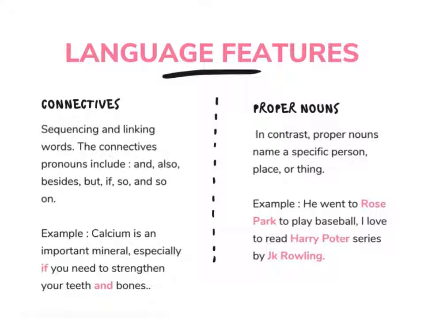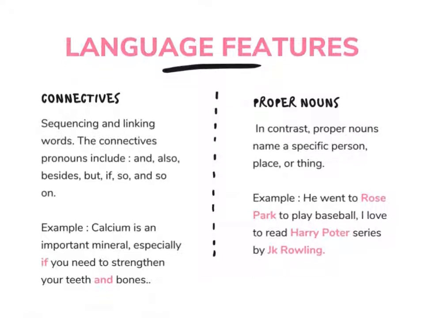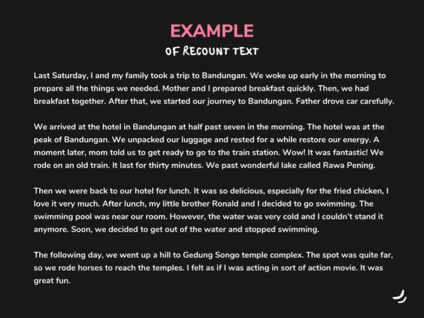And the last one is proper nouns. In contrast, proper nouns name a specific person, place, or thing. For example, he went to Rose Park to play baseball, and I love to read Harry Potter series by J.K. Rowling. This is the example of recount text.